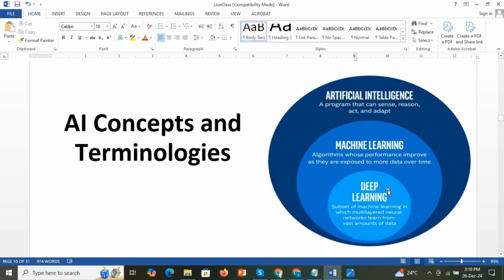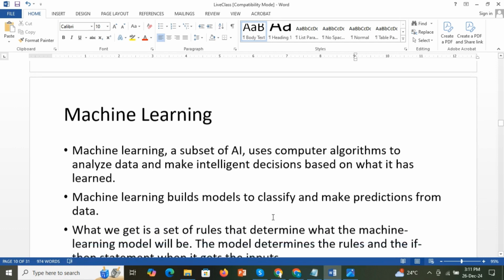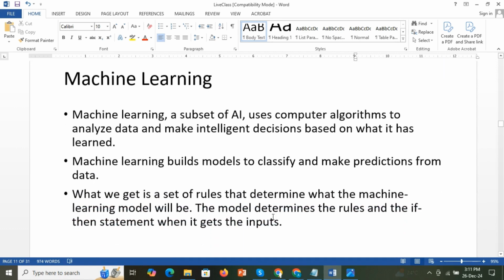I was talking about all these terms in the history of AI. You might have noticed so many terms I was mentioning. Slowly I will cover what all these things are. This is a vast area. Under AI there is a subset, machine learning, and another subset called deep learning. First we will see what machine learning is. Machine learning is a subset of AI.